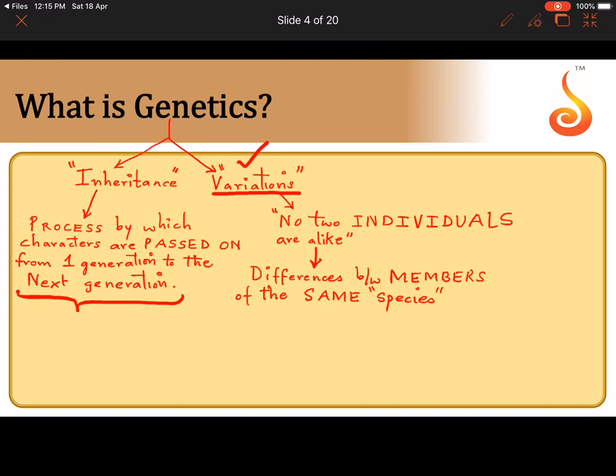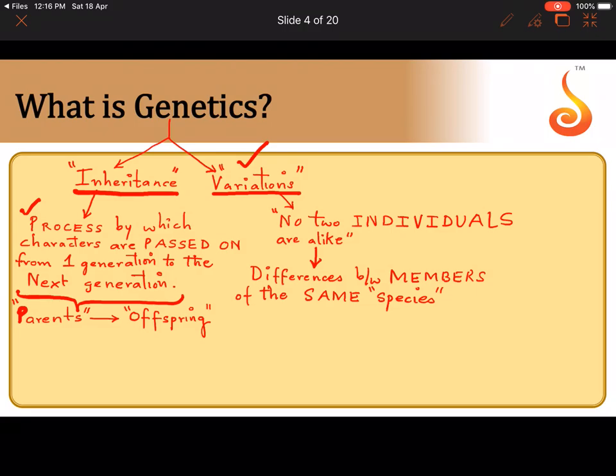So in this chapter, the concept of genetics basically deals with the study of two things. It studies inheritance, that is how characters are passed on. So remember the definition of inheritance. It is the process by which characters are passed on from one generation to the next generation. When I say from one generation to the next generation, I hope it is clear to all of you. We are talking about parents to offsprings, and then the offsprings will become mature, they become parents, they pass on their characters to the next generation. So it is what ensures the continuity of a species.